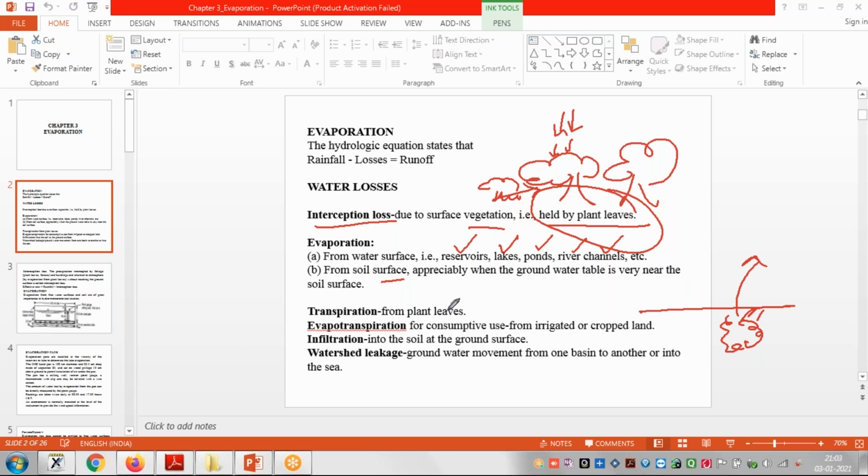And when the groundwater table is very near, suppose I say this is 5 meter, in that case the soil will have some moisture, and this moisture will go into the atmosphere.